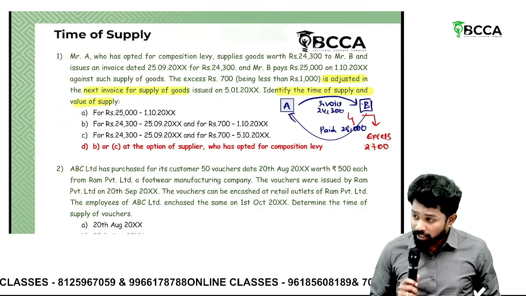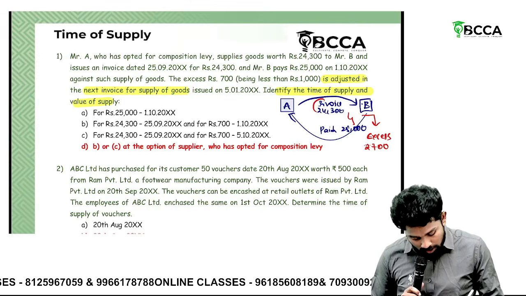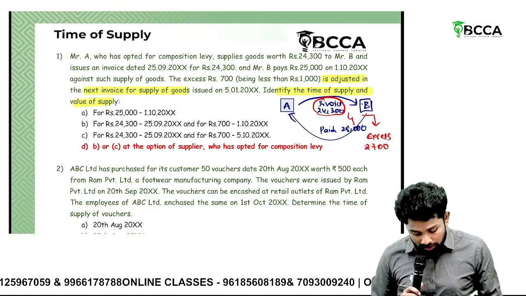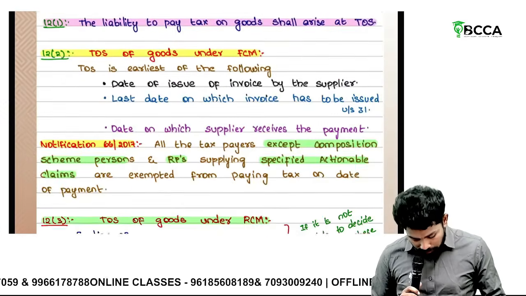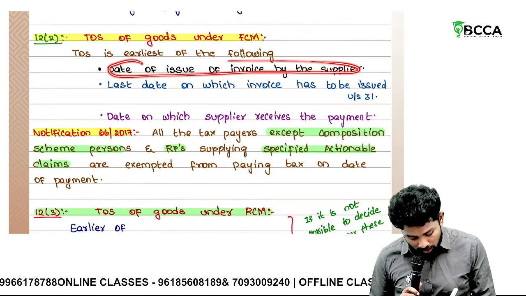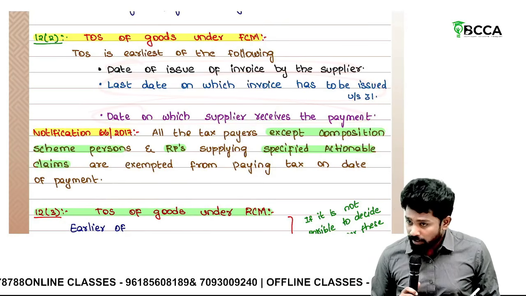Identify the time of supply and value of supply. Sir, for this 24,300, first we'll check the invoice related, then we'll decide about the 700. For this 24,300, what is the time of supply usually? The time of supply under section 12, subsection 2, is the earliest of the following: date of issue of invoice, last date on which the invoice has to be issued under section 31, date on which the supplier receives the payment.